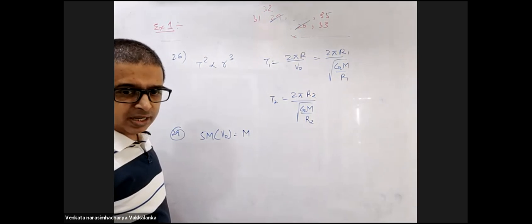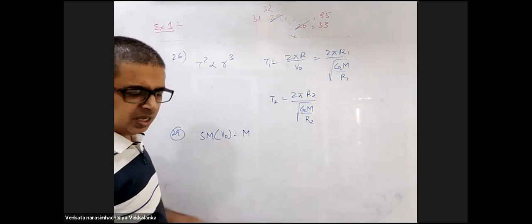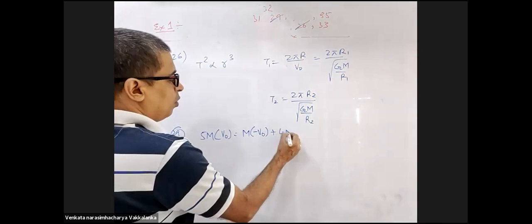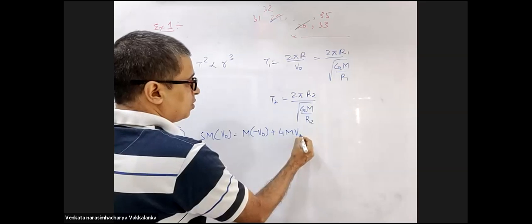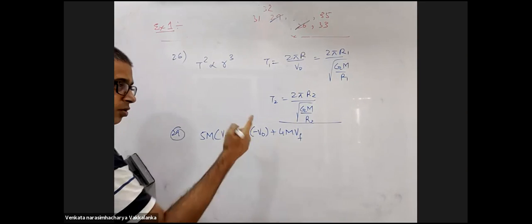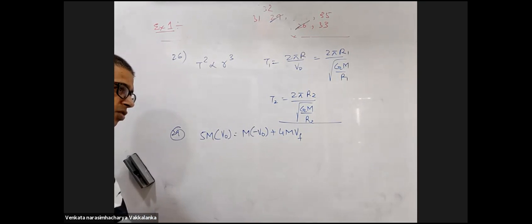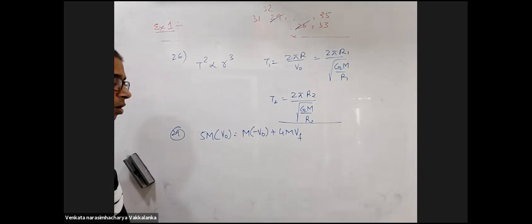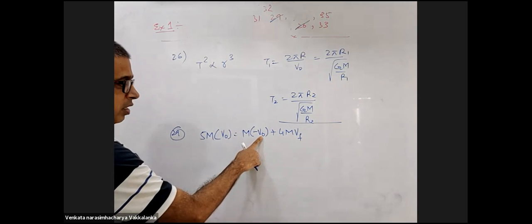After the explosion, mass m ends up traveling in the same circular orbit in the opposite direction. So 4m will be moving with what velocity? I need to calculate. Mass m is going back in the same orbit in the opposite direction. That means it should have V0 orbital velocity after explosion.